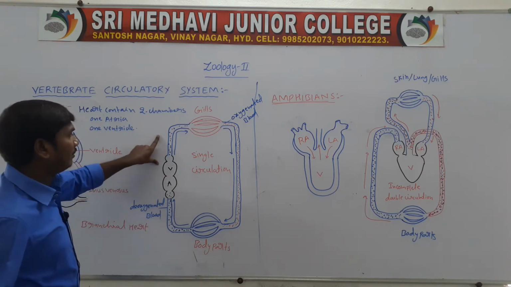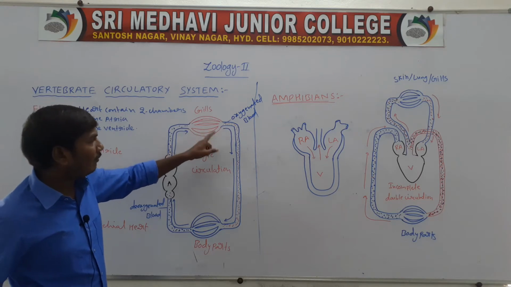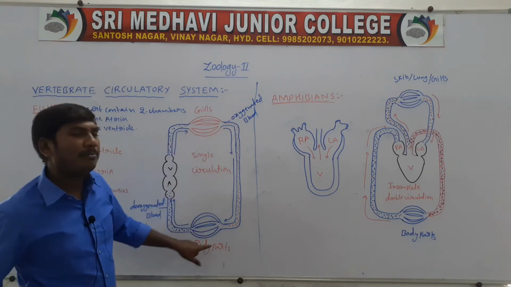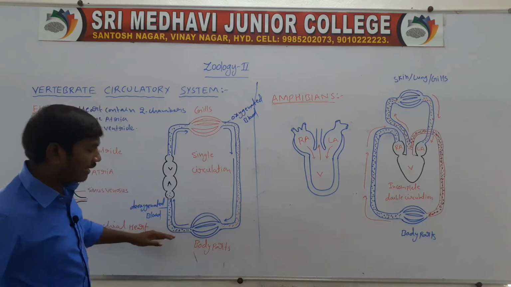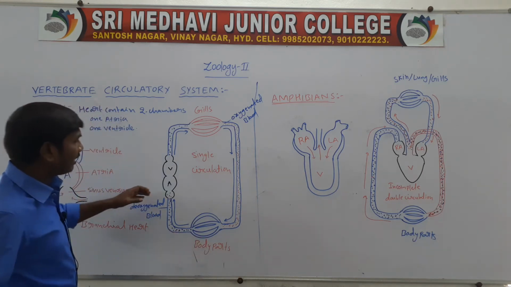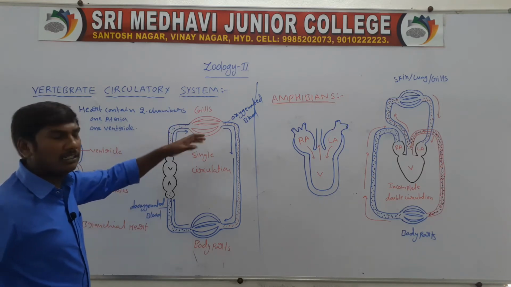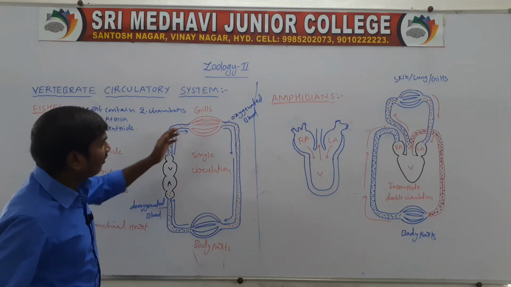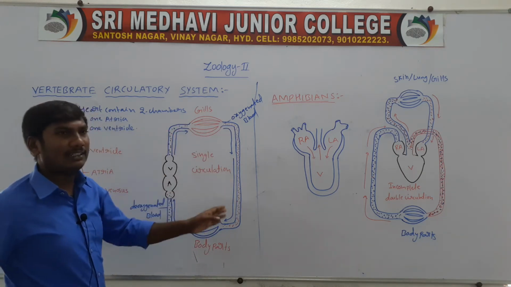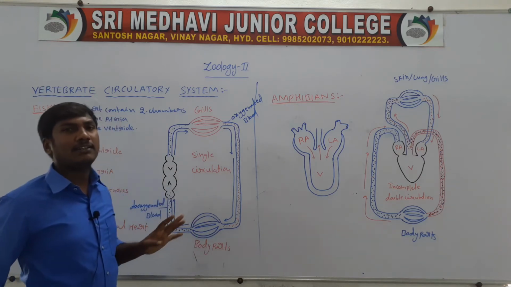The heart sends deoxygenated blood to the gills. In the gills, the blood is purified. The purified blood goes from the gills to the body parts. The body parts utilize the oxygenated blood and release deoxygenated blood, which comes back to the heart. The heart sends it to the gills, the blood is purified, and the purified blood goes to the body parts. So the blood circulates through the heart only one time, and this circulation is called single circulation.